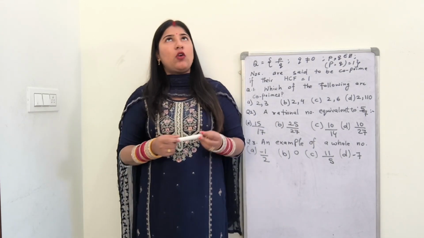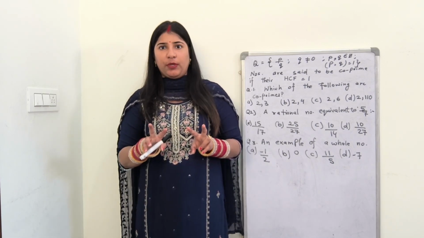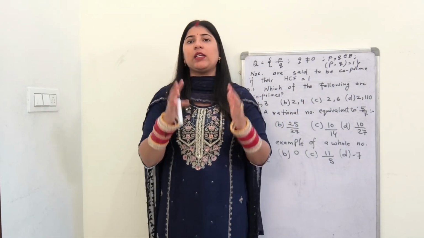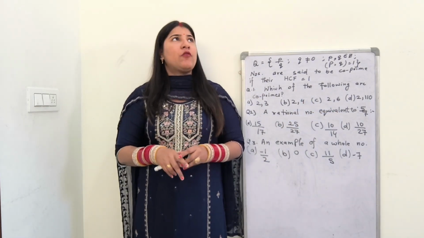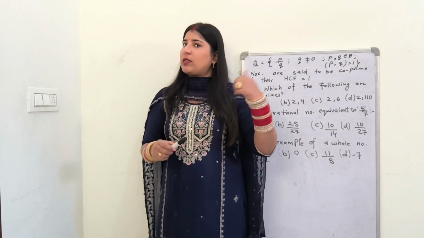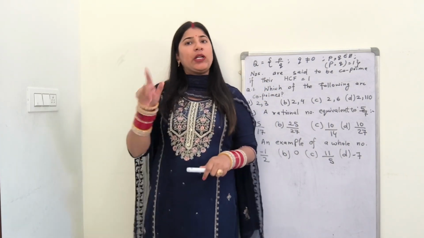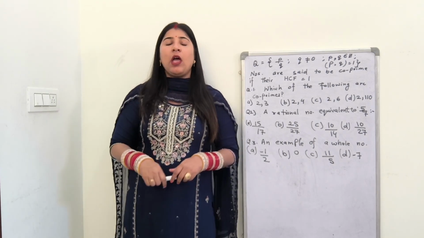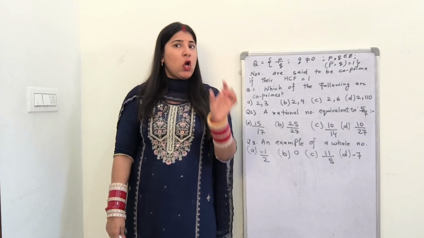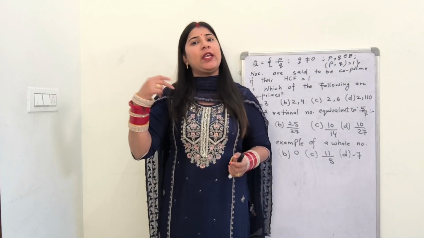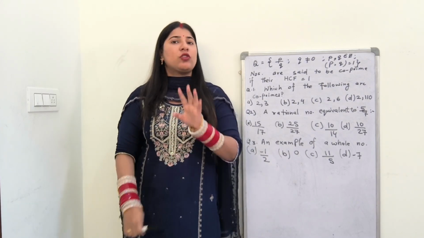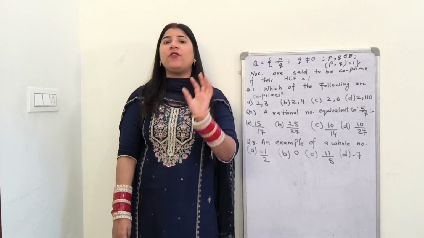Okay, so now if I am having two composite numbers, but these two composite numbers are not the multiple of any single number, even in that case the numbers are co-prime. Okay, for example, I am considering a number 15 and the second number 28. 15 is composite, it is having factors 3 and 5. 28 is composite, it is having factors 4 and 7. But 3 and 5, 4 and 7, all these four numbers are not having any number in common. Although 15 was a composite number and 28 was also a composite number, both of these are not having a common factor. Okay, so these are your basic three conditions in order to find whether the given pair is co-prime or not.